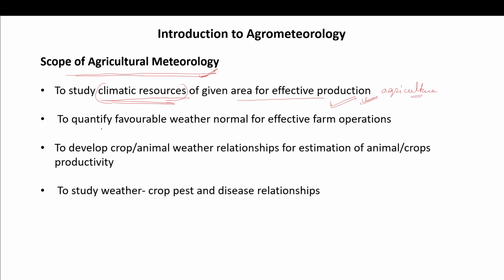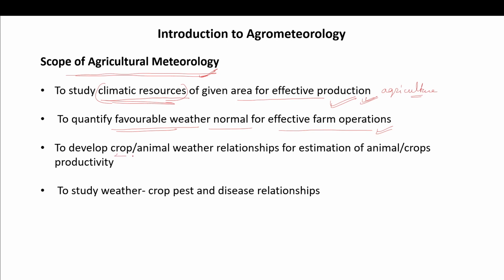We can quantify favorable weather, that this particular weather is very favorable for this particular type of crop, and normal for effective farm operations. So you can have weather data and climatic data, and according to that you can plan your agriculture and have a proper yield of that particular crop.